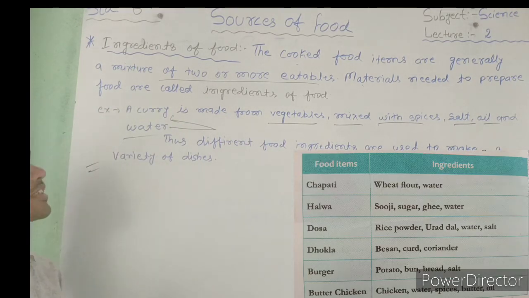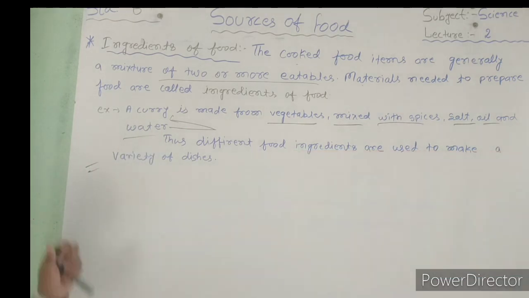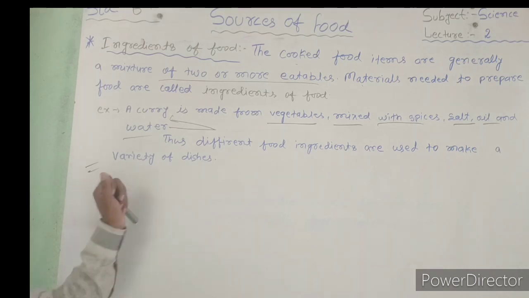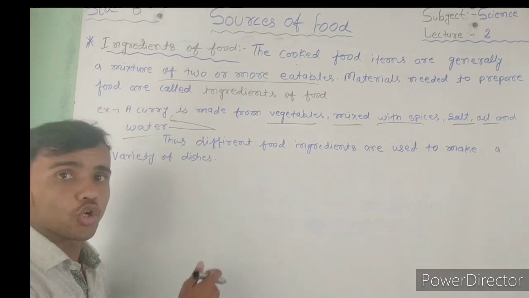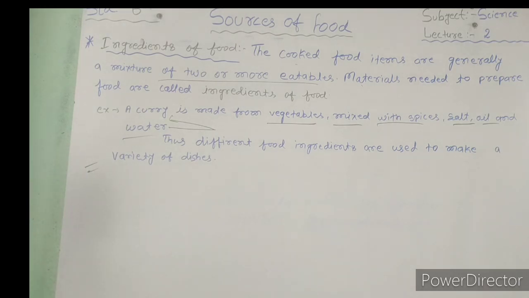Next topic is sources of food. So what are the sources of food? And that's called type of food. So today's that topic is finished, and for the next topic, firstly write down, then we start our next topic.